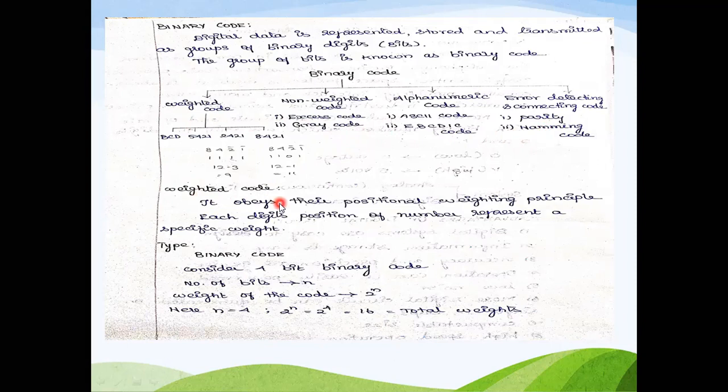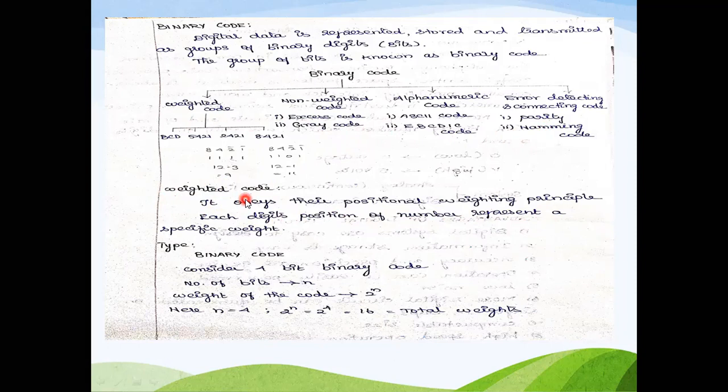Looking at the weighted code, it obeys the positional weighting principle. That is, depending upon the position of the bit, it will be given the corresponding weightage.